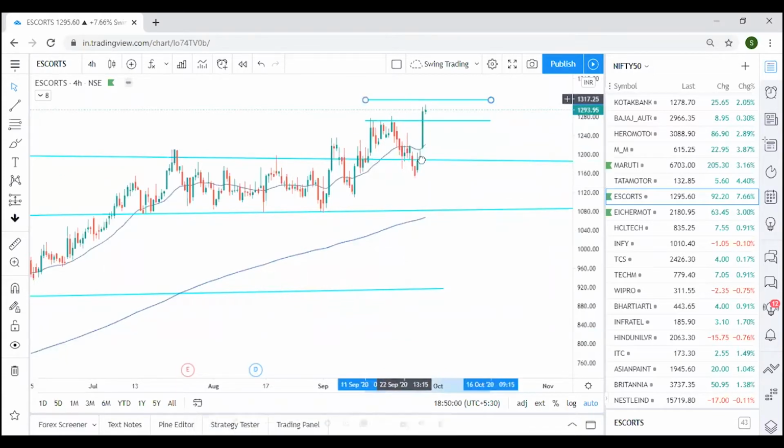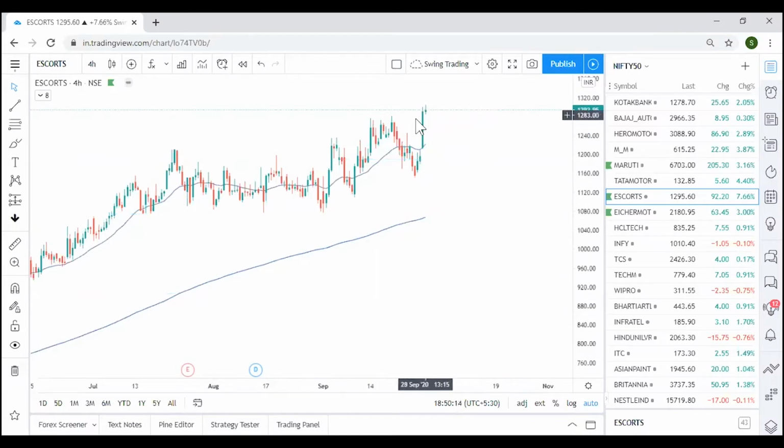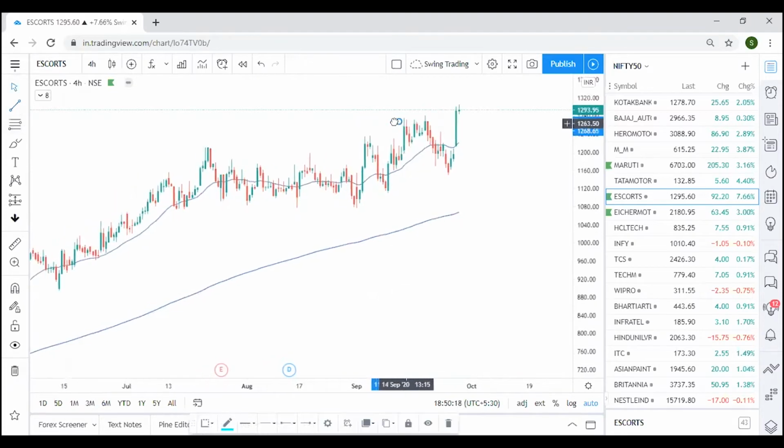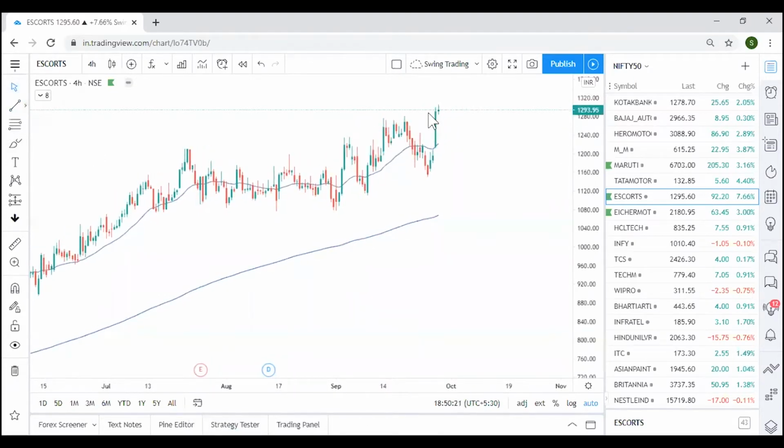You should always trade level by level. If it further does a major pullback, the first pullback I'm expecting is still here. If it does a further pullback, then the next level to buy will be somewhere around here. Accordingly, you can check how the market movement happens. But rather than entering at the current price, you should at least wait for a proper pullback to happen. At least this much pullback is expected till here. Clearly it's on a bullish run, a very good stock and looking very, very strong. Fundamentally also it is very strong.